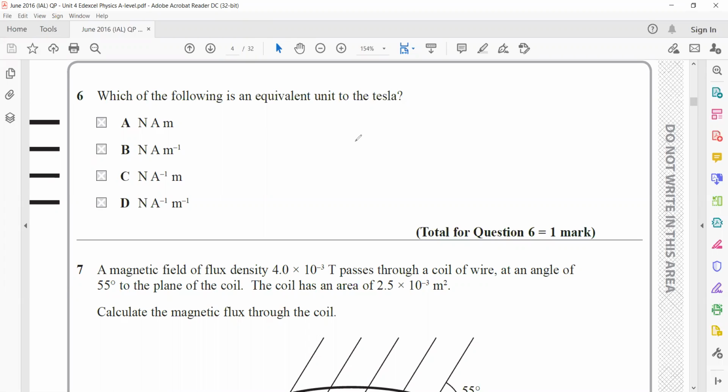So we have the formula F equals BIL, or F divided by IL equals B. F is the force, unit is Newton, I is the current, unit is ampere, and length SI unit is meter. So it will be Newton, ampere minus 1 and meter minus 1. That is equivalent to Tesla. So B is the right answer, or Weber per meter square.